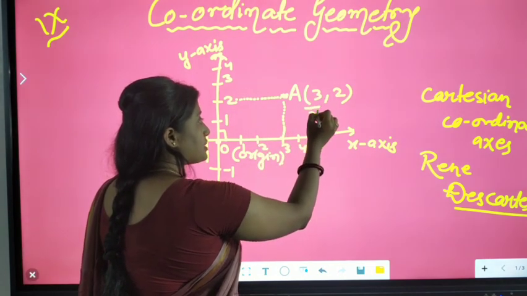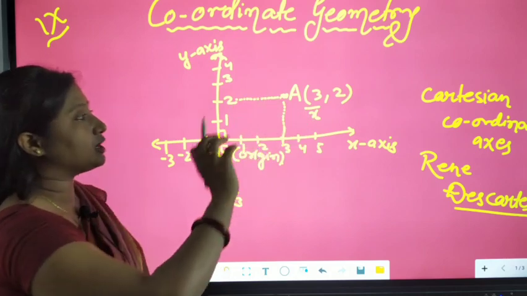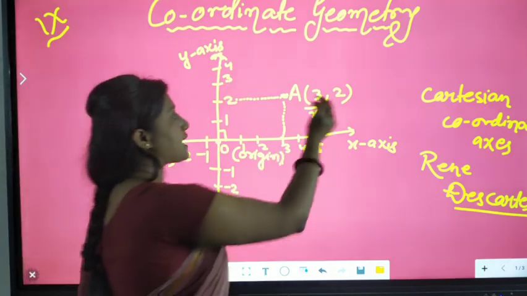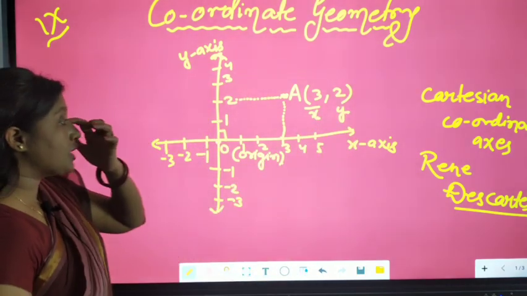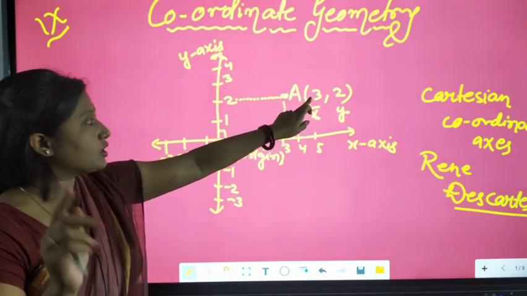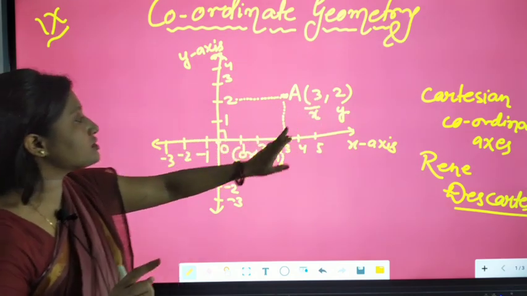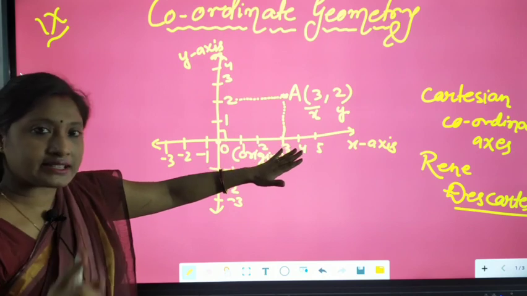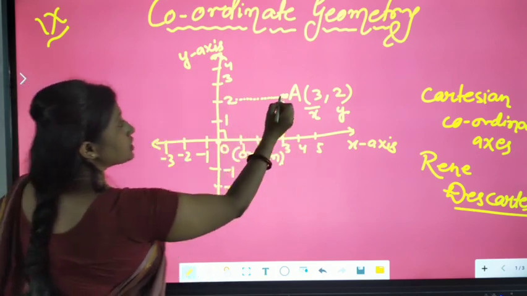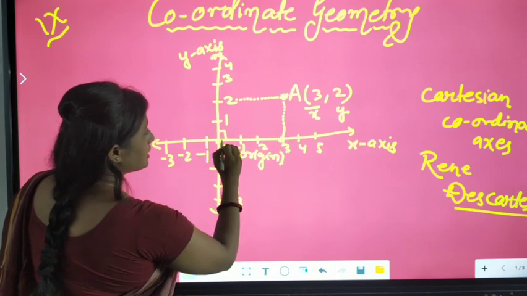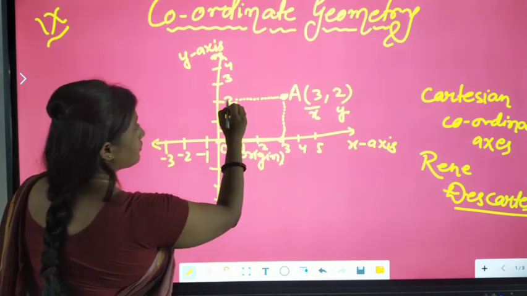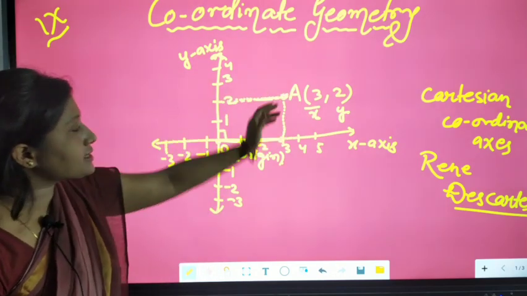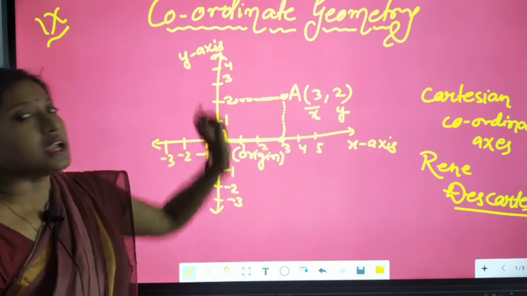We always represent this as an ordered pair. The ordered pair is fixed. You cannot write the value of y first. You have to write the value of x first and then y. If I am talking about the 3, what is 3? It is the distance from the y-axis. It is the distance from the origin along the x-axis. That means the x coordinate is the distance from the y-axis, and the y coordinate is the distance from the x-axis.